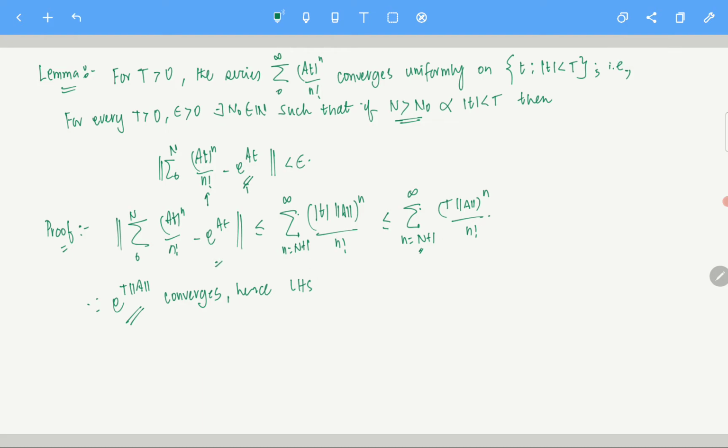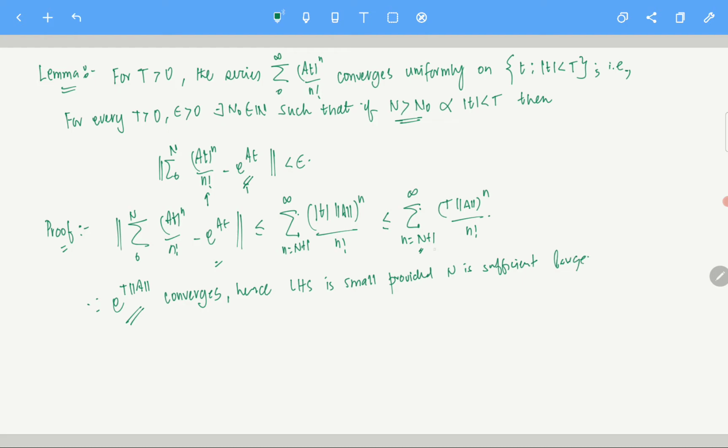I mean, you can do that epsilon delta thing. I'm not writing that. Hence, left hand side is small, provided n is sufficiently large, right? So please do that mathematics part. Nothing to do here.